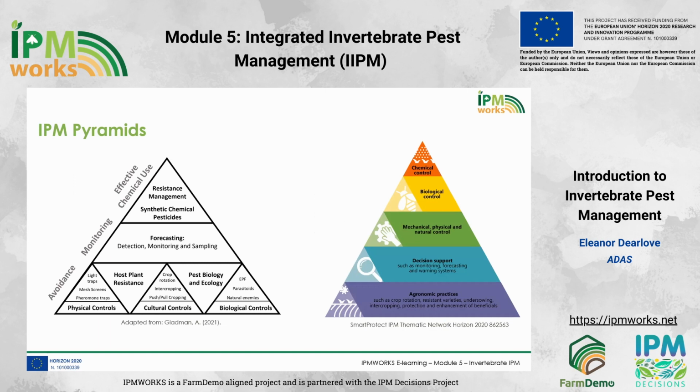Monitoring your crop for pests and damage and keeping an eye on pest forecasts is key and a crucial stage in the pyramid, as it's through monitoring and forecasts that you can decide whether pest populations or damage have exceeded your threshold, triggering you to move to the next step in the pyramid. With this movement, we may include mechanical controls, biological controls, and only in desperate circumstances, chemical controls.